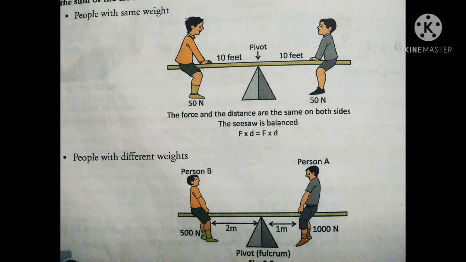Now if you see the multiplication, 500 Newton into 2 meter will be 1000 Newton meter, and on the other side person A, 1000 Newton into 1 meter will be 1000 Newton meter. So here also the seesaw will be balanced. But we have to see one thing: where the force is greater, the distance must be less, and where the force is less, the distance must be more. So this is the main concept of balancing a seesaw.